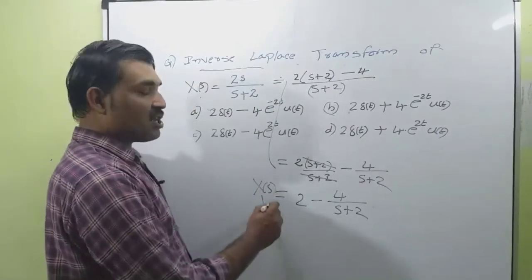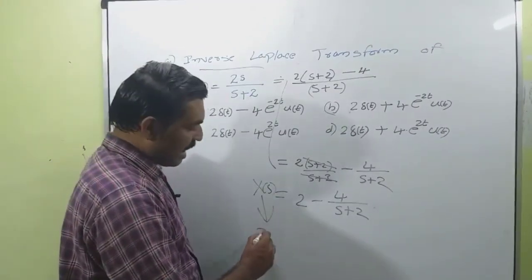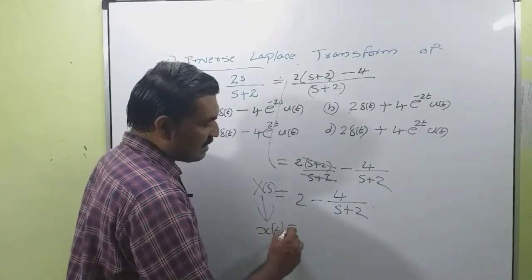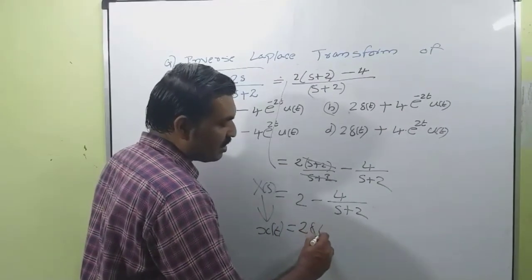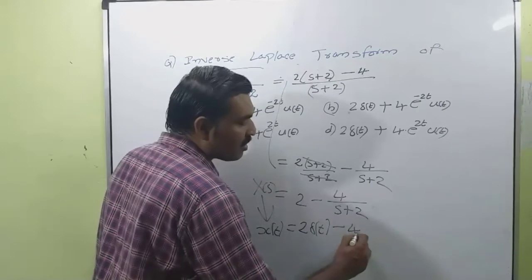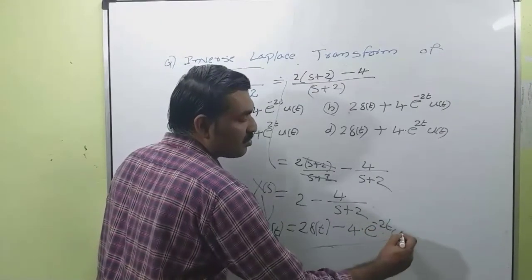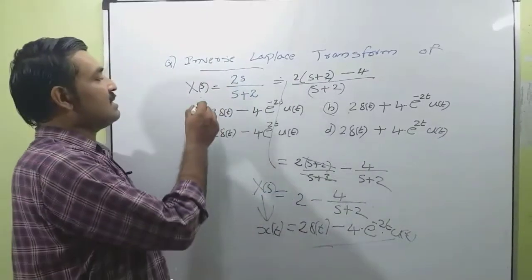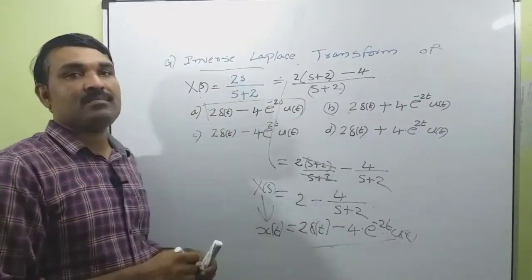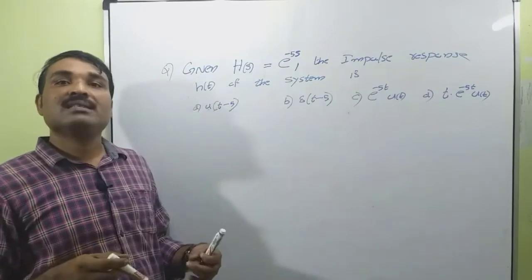Now take the inverse Laplace transform. This becomes x of t equal to 2 delta of t minus 4 into e raised to minus 2t into u of t. So A is the correct option. And this is our last question in today's session.